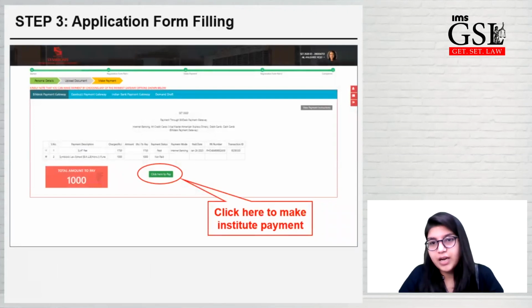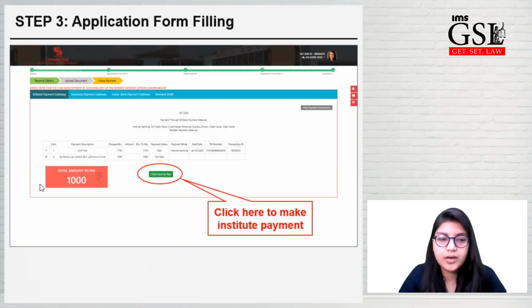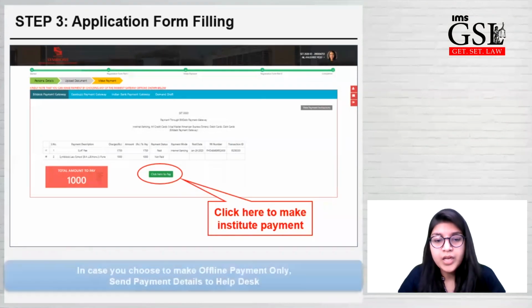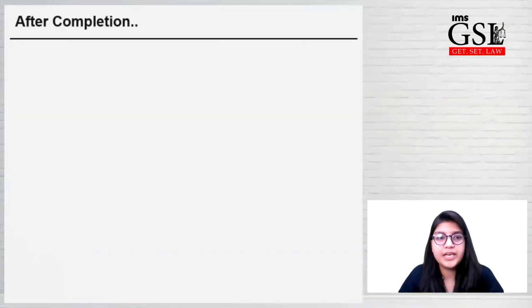After selecting the institutes and the programs that you want to apply to, you will be shown the total amount of registration fee that you have to pay. And if you're fine with the registration fee, and there is no discrepancy, you can click on the click here to pay option, and you'll again be directed to your payment gateway.